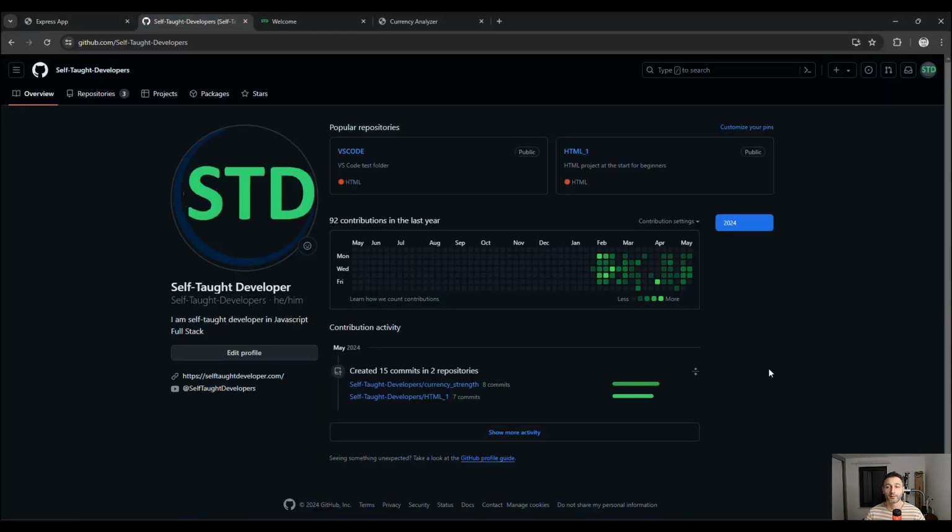For the self-taught developer, you can see the coding frequency. Currently I am adding one or two commits per day whenever I can, because I do not have too much time. I have 1.5 hours each day from Monday to Friday, and on Friday you can see I am recording this one for you. So I do not have too much time for coding, but whenever I have time I also put a commit here on GitHub.